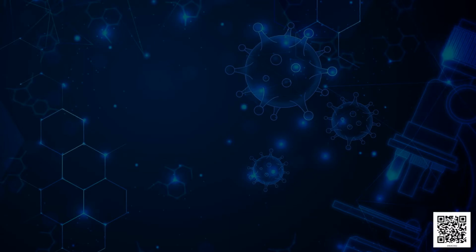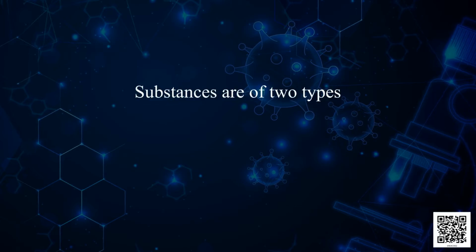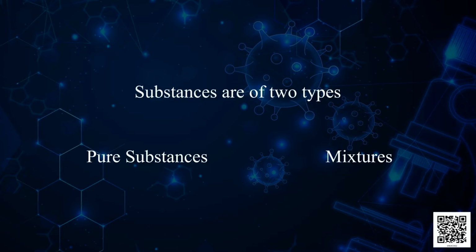A pure substance is the one which is composed of only one type of particles, whereas all these articles are made up of more than one component. The pure substances are the ones which do not contain any adulterants. But in terms of science, the pure substance is the one which is made up of only one kind of component. So, substances are of two types, pure substance and mixtures. Let us know about them in detail.